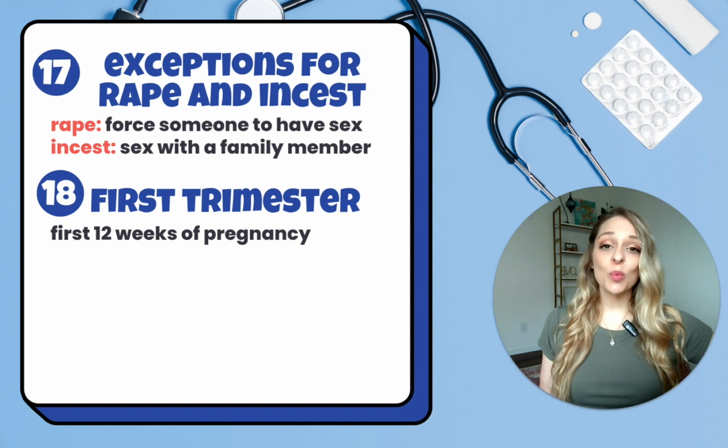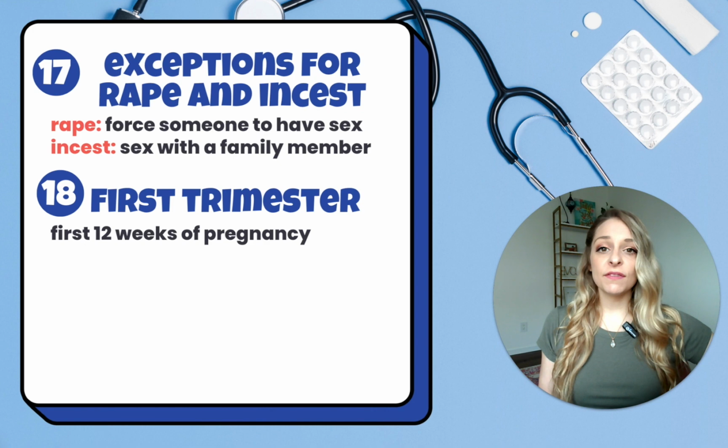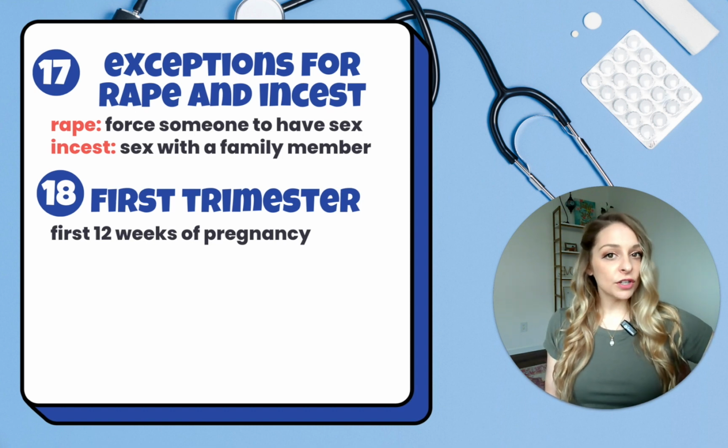Now, another exception that people might recognize is to be able to have an abortion in the first trimester. Now, as you might know, pregnancies are divided into 3 trimesters, or 3 different 12-week periods to follow the developmental stages of the baby. And since in the first trimester a fetus is not very developed, many people do not really consider it to be a life yet. So while they maybe believe that abortion would be wrong in the 2nd or 3rd trimester when the fetus is more developed, they believe that it is more acceptable during the 1st trimester.